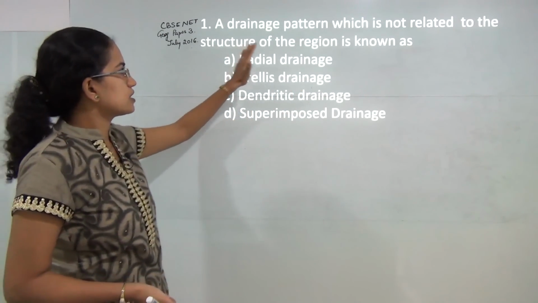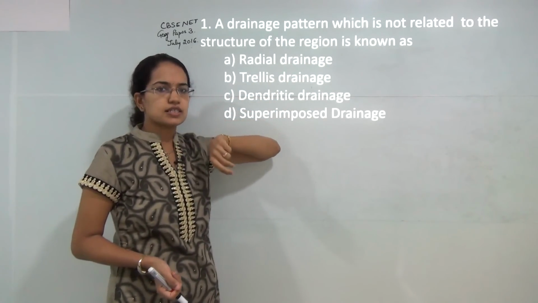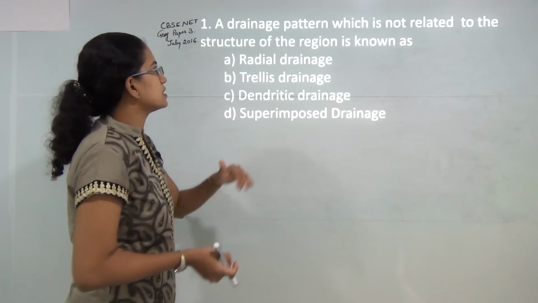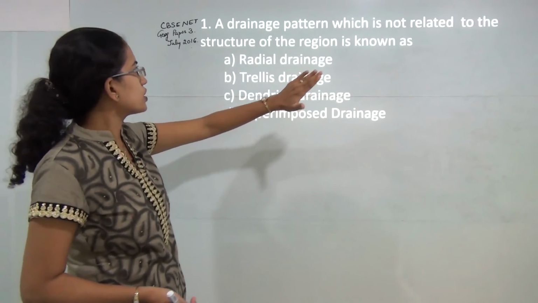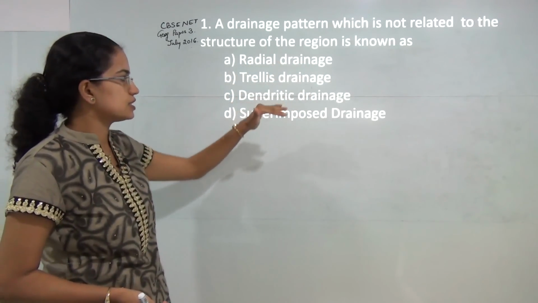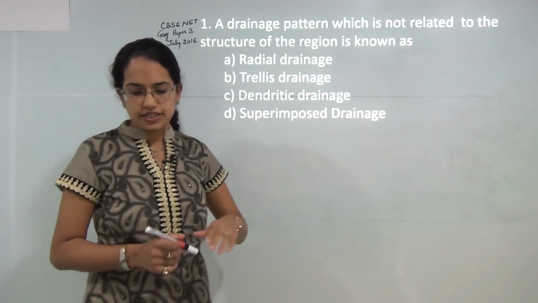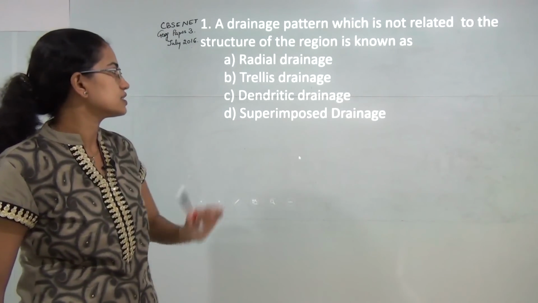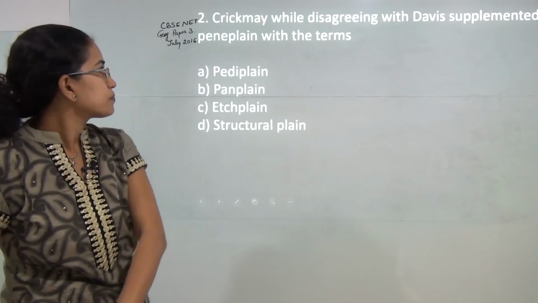Now, the first question we have already discussed in our class on drainage pattern. If you go back to that class, you can find this. So, a drainage pattern which is not related to the structure of the region is a superimposed drainage pattern. I won't discuss much here because we have already covered this topic in one of the lectures. So, you can just directly go there.